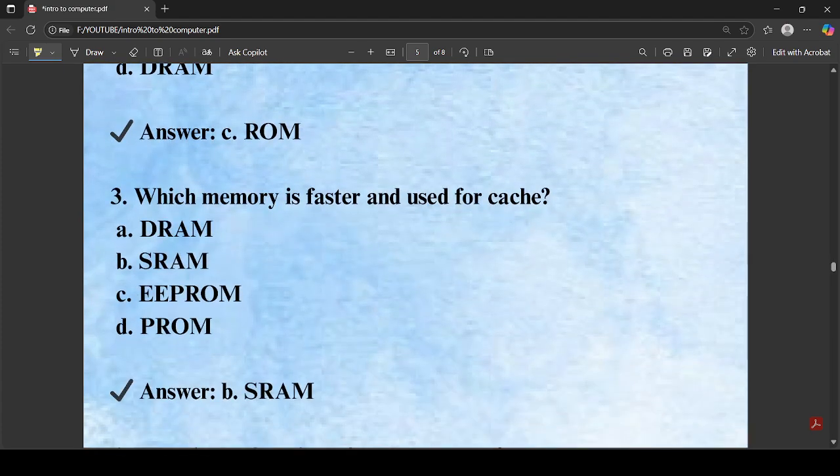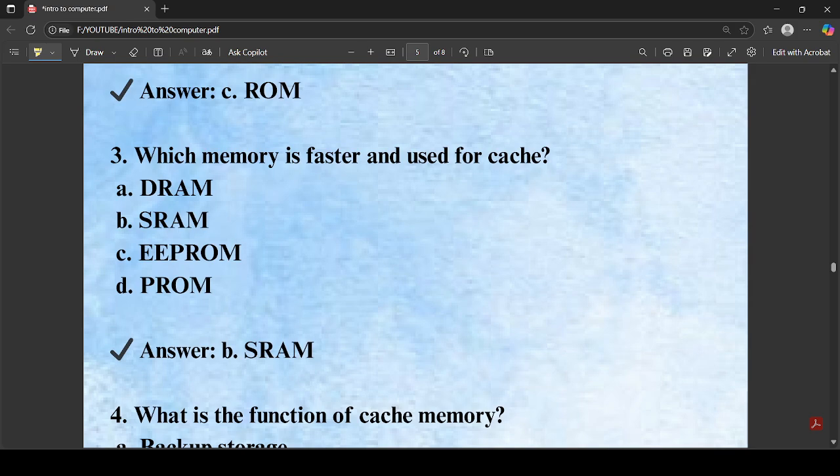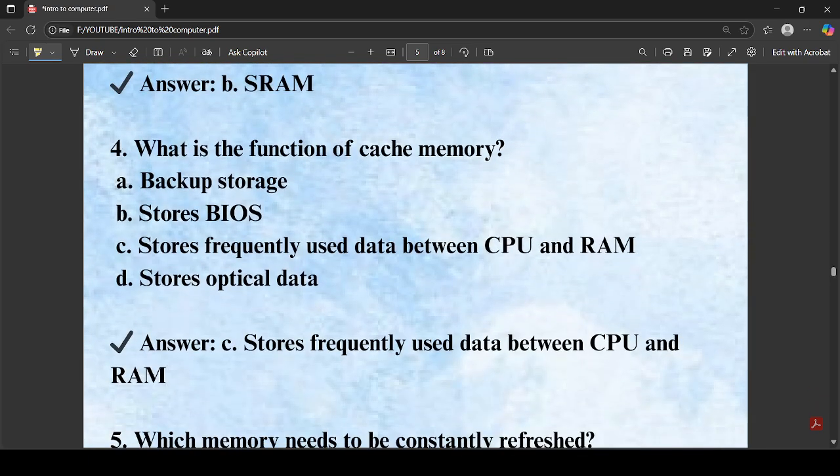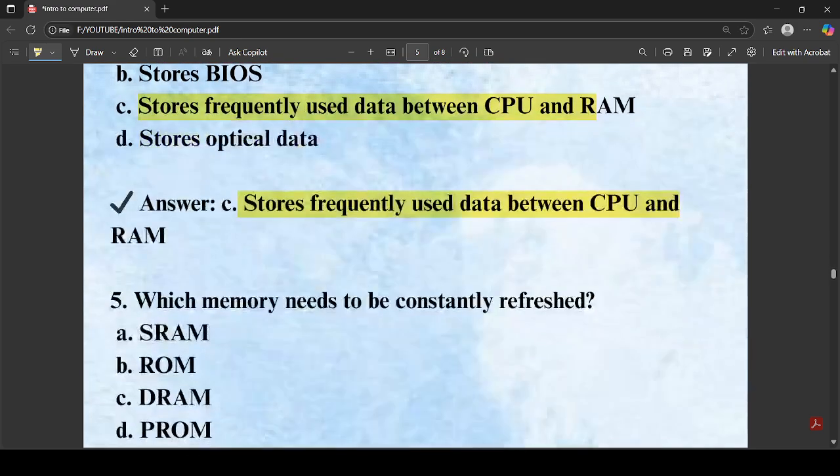Next question, which memory is faster and used for cache? For cache we use SRAM. SRAM is fast and also used for the cache. What is the function of cache memory? It's a very easy question. The cache stores frequently used data between CPU and RAM. So the correct option is C. Cache stores the frequently used data between CPU and RAM.